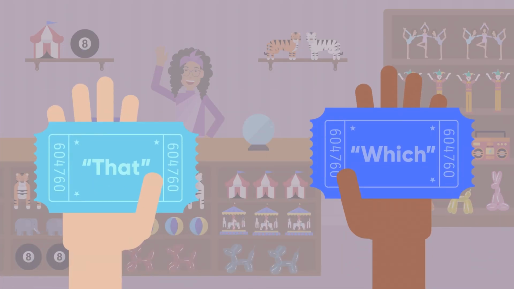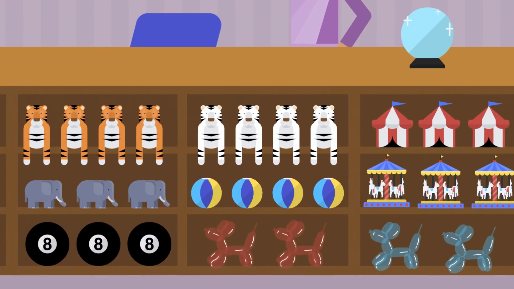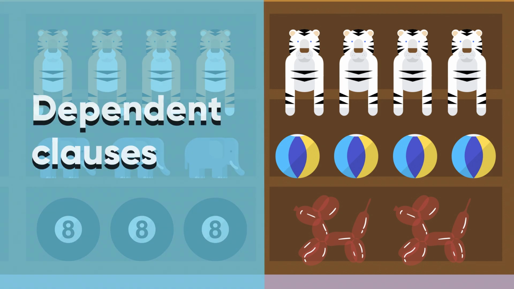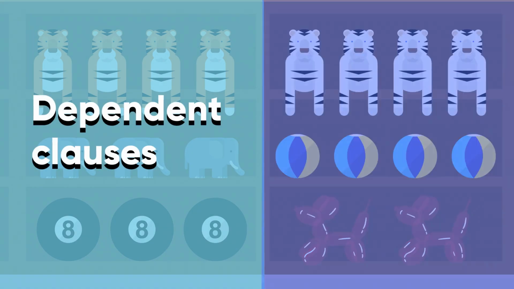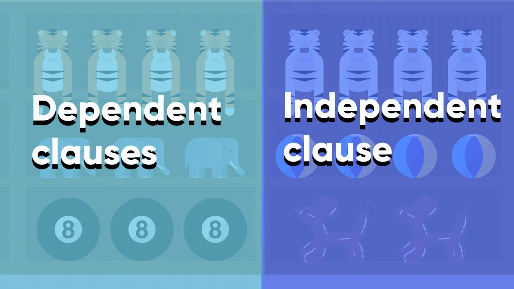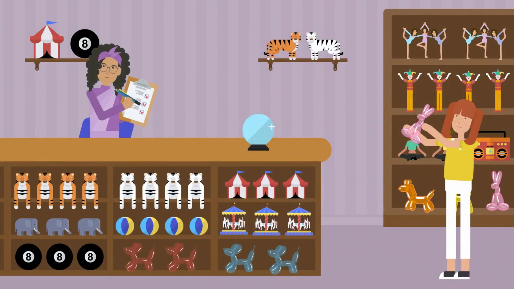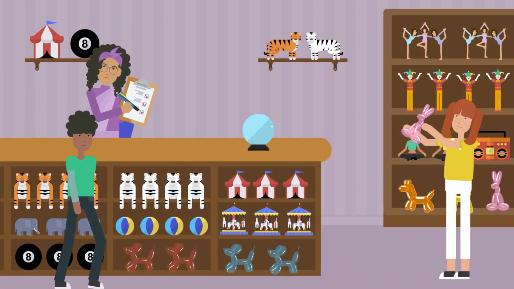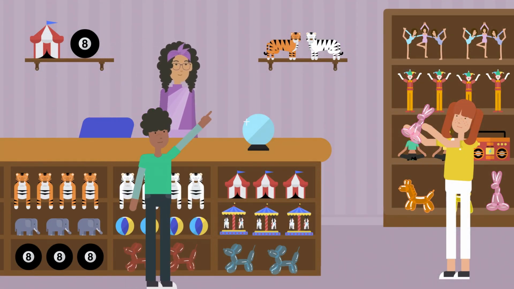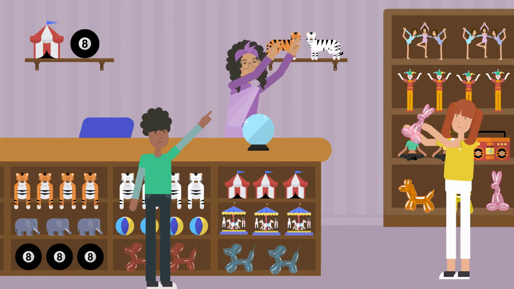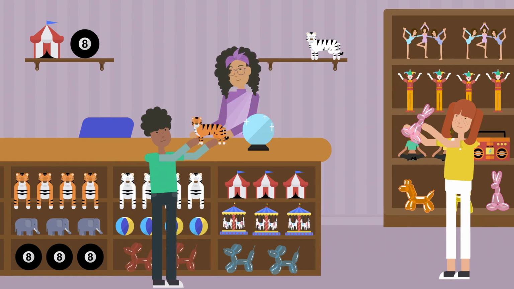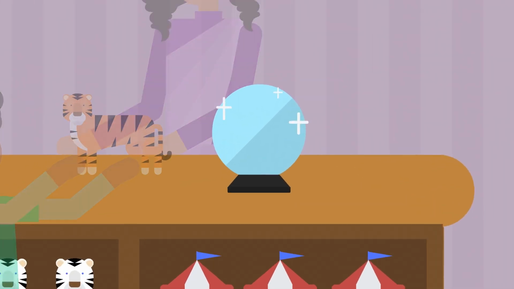That versus which, you can find this in all sorts of even very impressive legal writing. Mistakes about that and which. The key is that is for dependent clauses, which is for an independent clause. And the difference here is whether the phrase or group of words after the that or which is part of the main clause, the main subject, verb, object clause of the sentence.